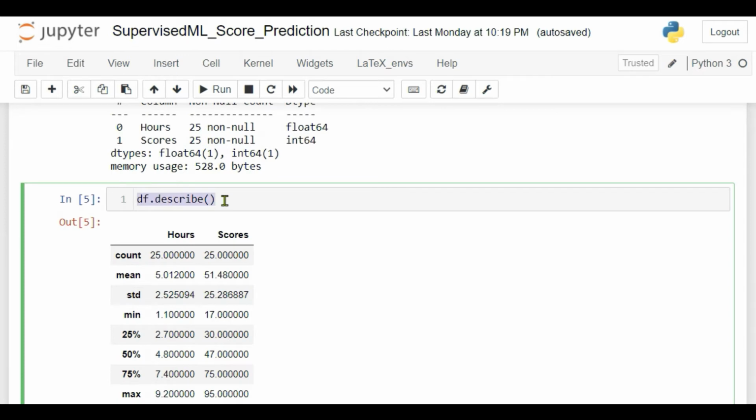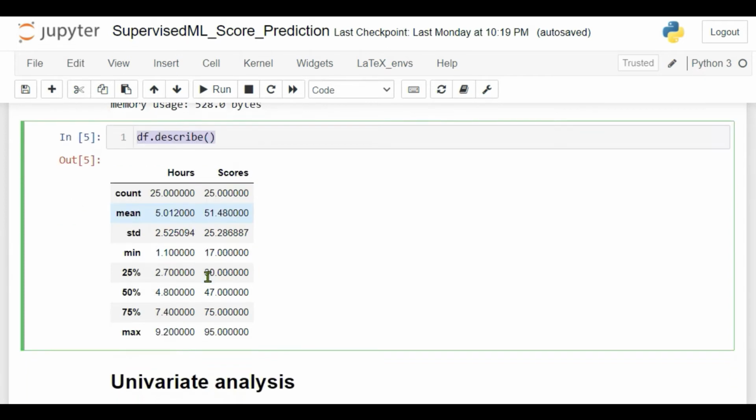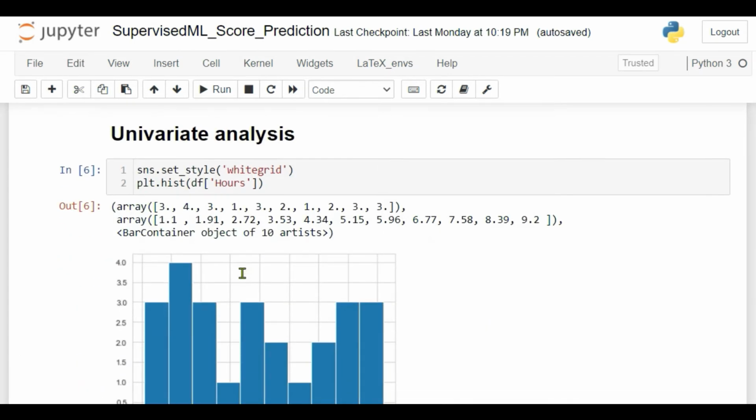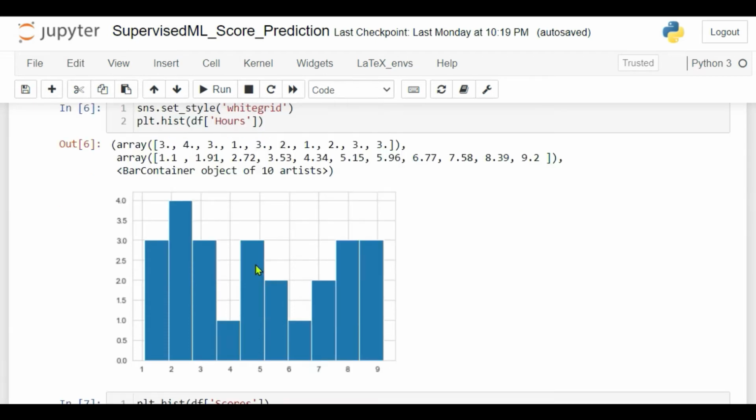df.describe helps to show our overall data at a glance, like we can see the minimum value, maximum value, 25th percentile, 50th percentile and 75th percentile as well, and the count of the data. Now I am plotting the graph for the hours and scores column. Here I am using a histogram plot, which helps in plotting frequency of the intervals.